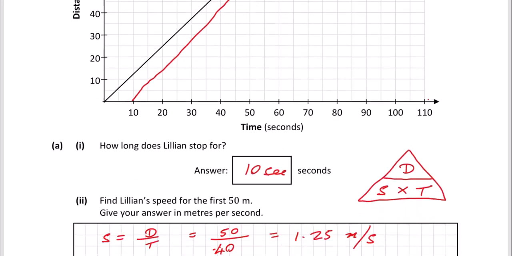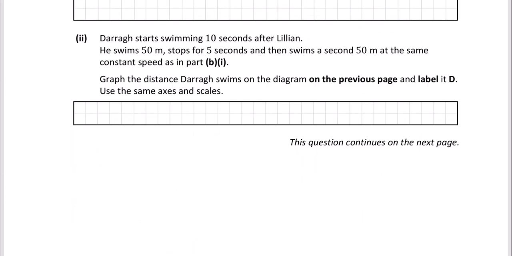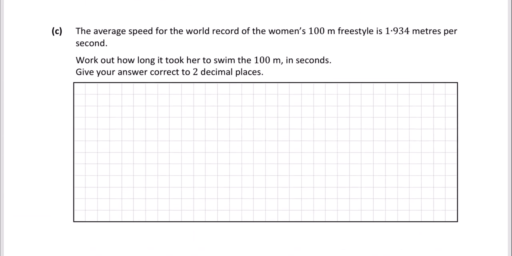Okay, let's look at the next part. So this is part C. The average speed for the world record of the women's 100 meters freestyle is 1.934 meters per second. Work out how long it took her to swim the 100 meters in seconds. Give your answer correct to 2 decimal places. So in this case, we're looking for time.